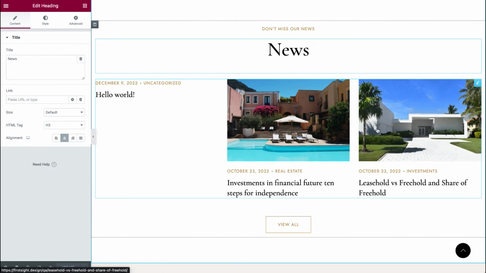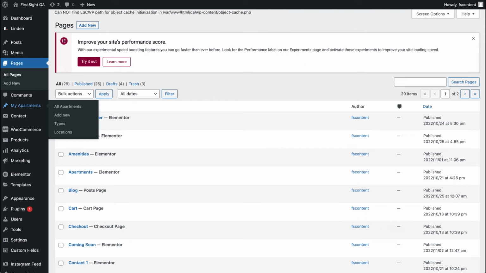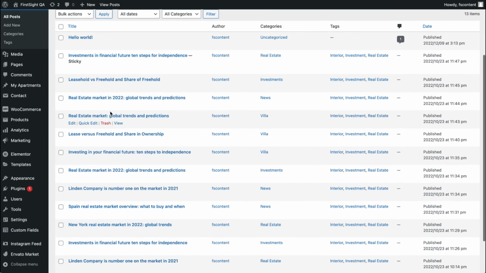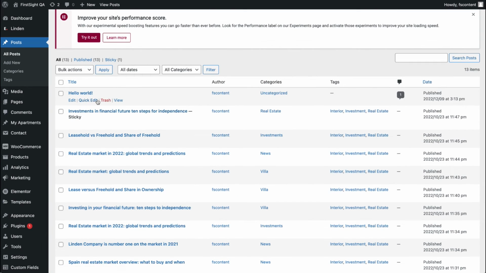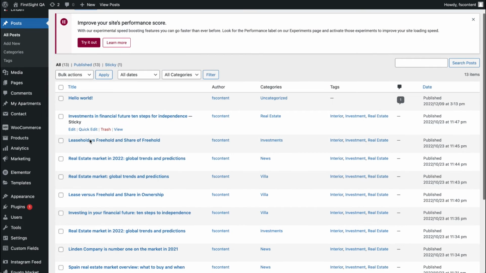And here you'll see the posts. These posts are set up in your admin panel. You'll see here posts, and you'll see the list of all posts available here, and you can add them one by one. You can add a new post by clicking on add new here and create a post from scratch.